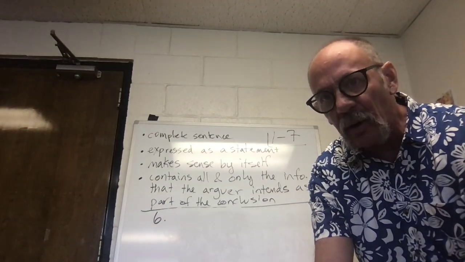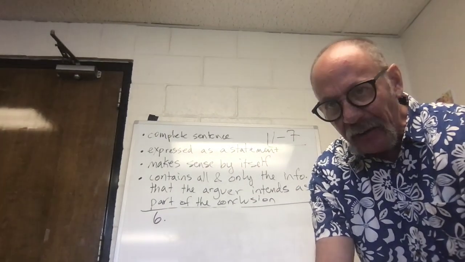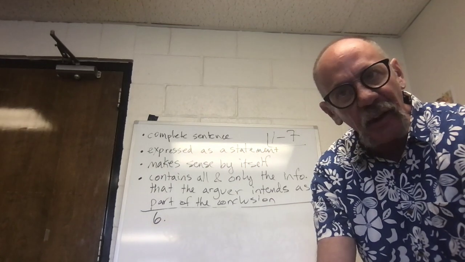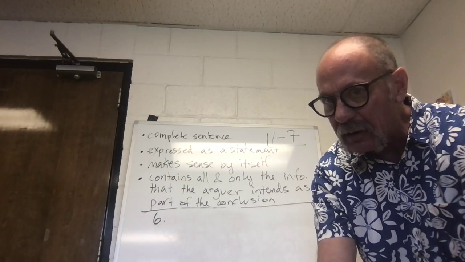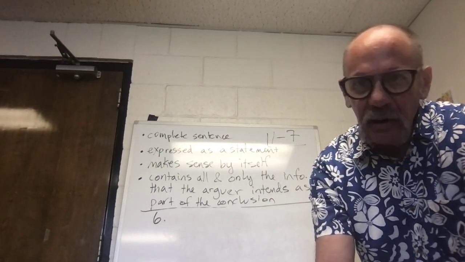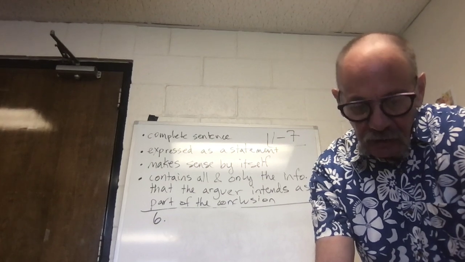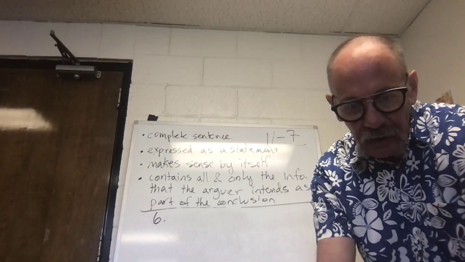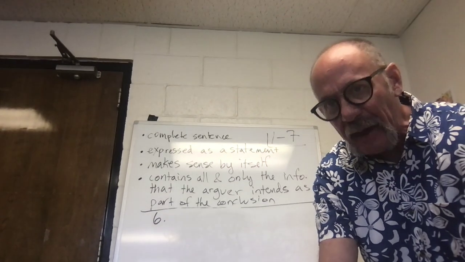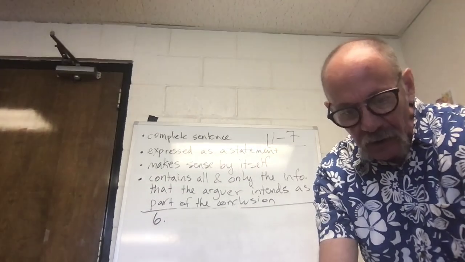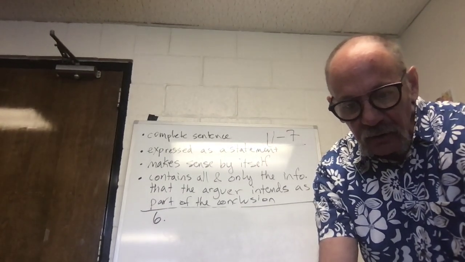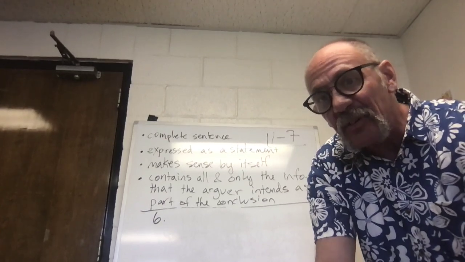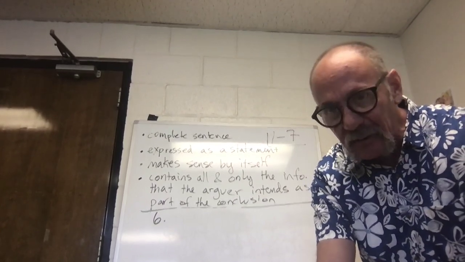I see one word here, the word as, which is commonly used as a premise introducer. I don't see anything that introduces a conclusion here. The word as, however, in this sentence is not introducing a premise. It means something like in the capacity of or in the manner of. In other words, this mongoose can be treated in the manner of, more simply, like a domestic pet.